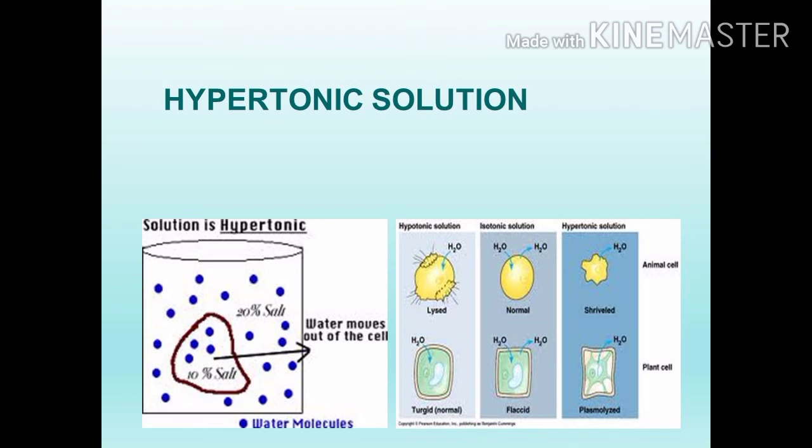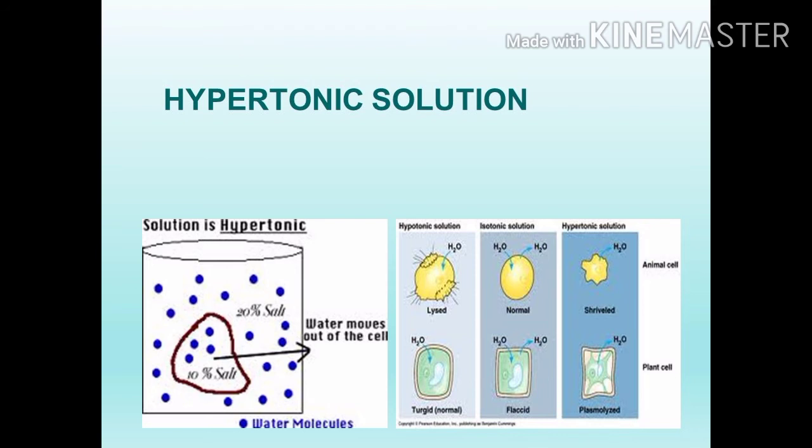Then I see here hypotonic solution, isotonic solution and hypertonic solution. In the hypotonic solution, the cell will absorb water from the outside solution, so it will swell up and at last it will lyse, it will break.